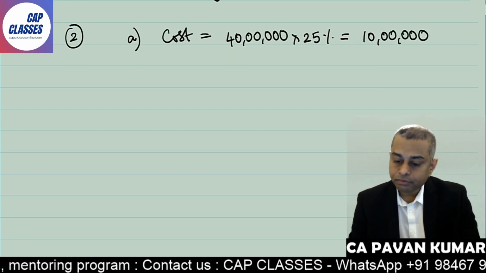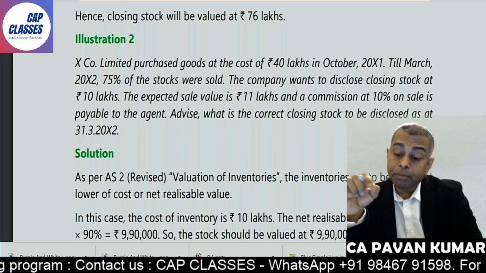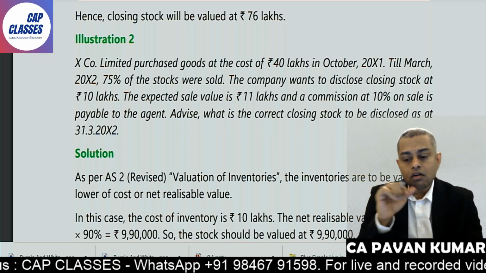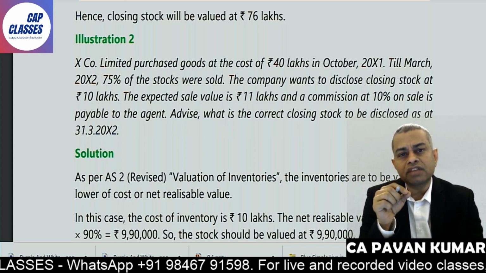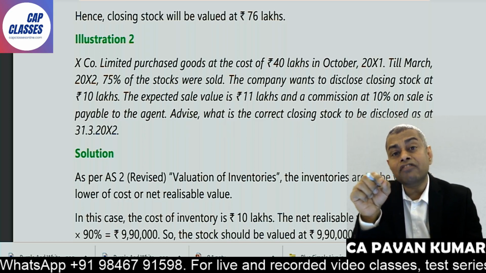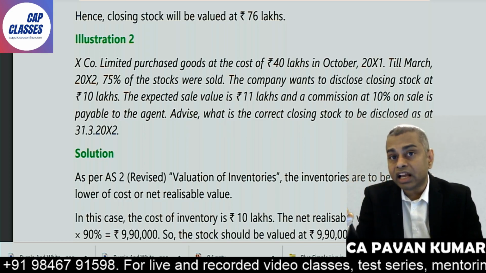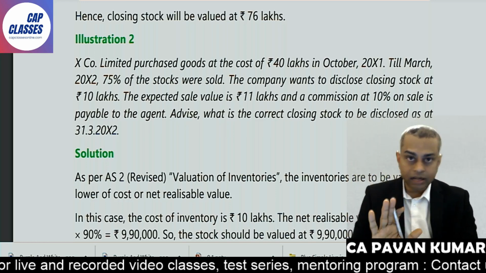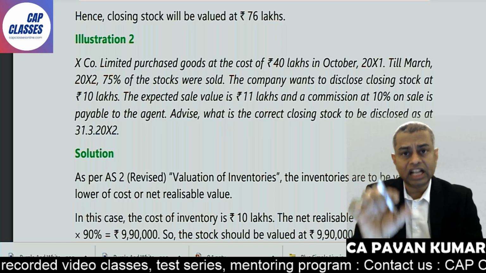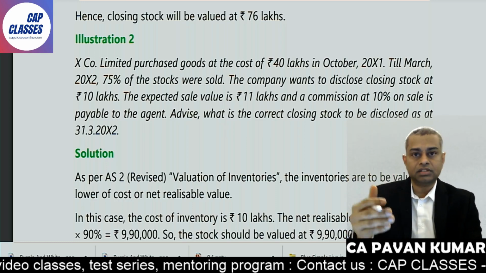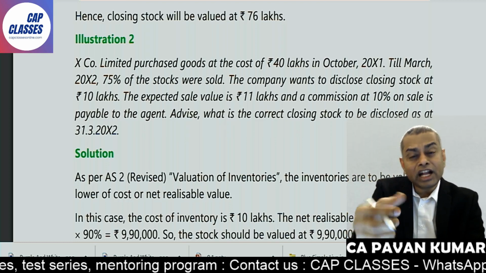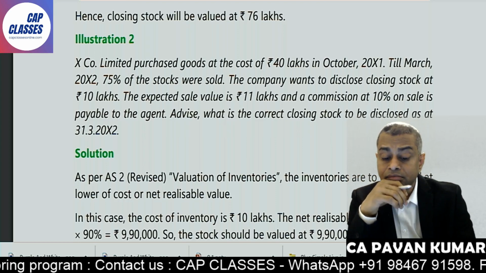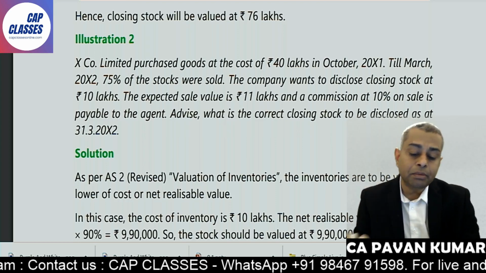That is cost. B, the company wants to disclose closing stock at 10 lakhs. Very good. The expected sale value is 11 lakhs. Oh my god, why is expected sale value given? Common sense. Net realizable value is the expected sale price minus incidental expenses to sell. Correct? Realizable value means at what price I can sell it. Net realizable value means at what price I can sell it minus expenses. So they said the expected sale value is 11 lakhs and commission 10% on sale.